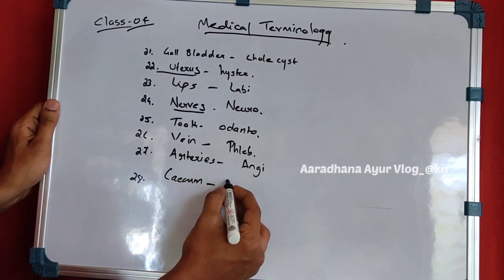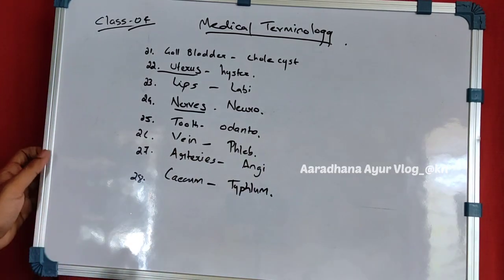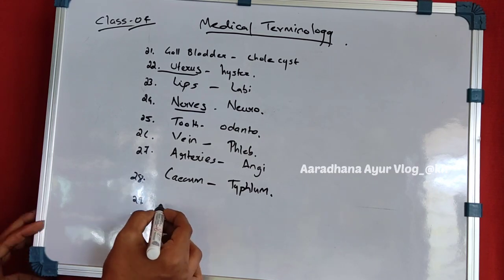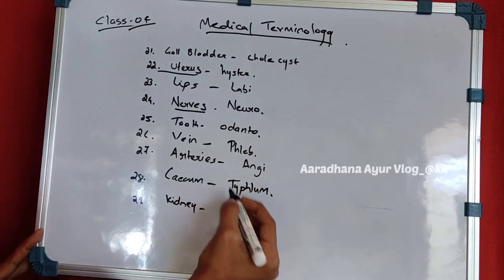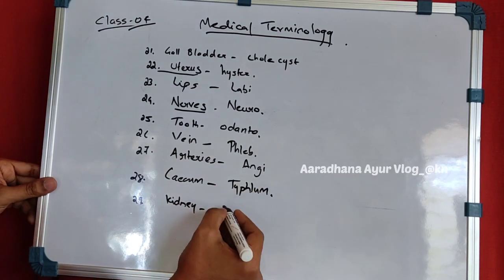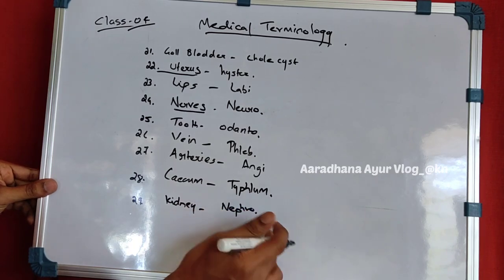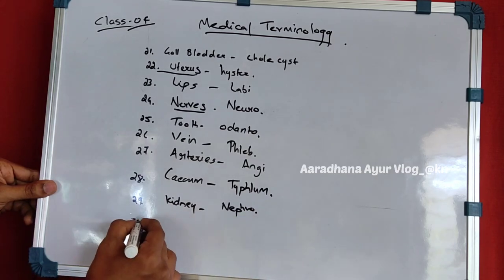It is known as cecum. 29th we see the kidney. This also will be very common, as you have seen, nephro. So you might have heard of nephrology like that.